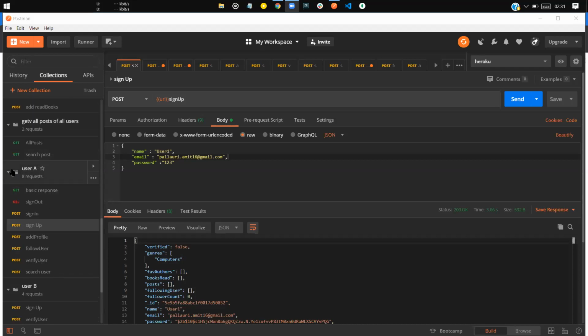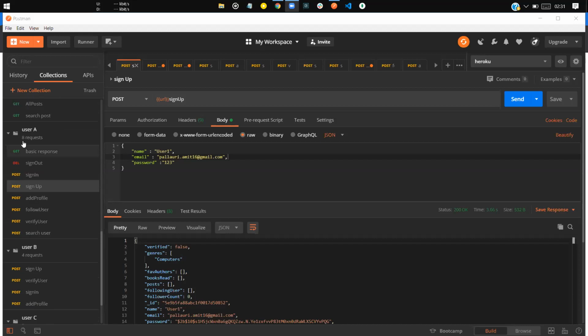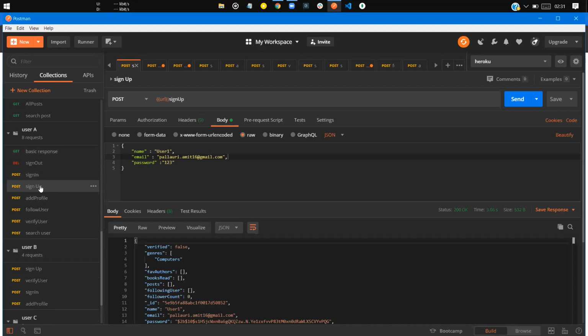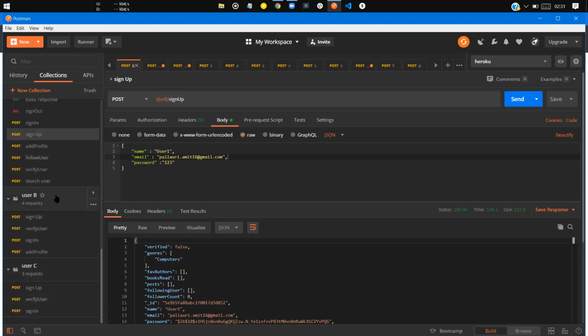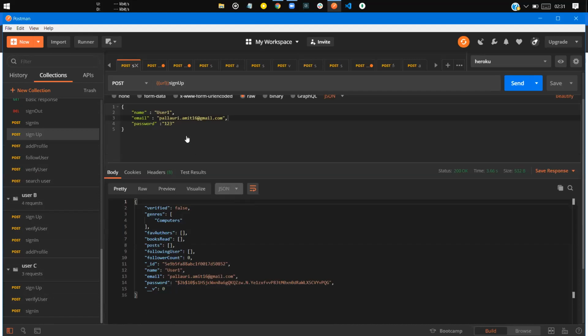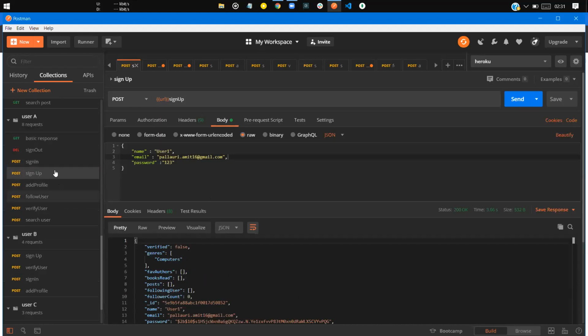Yeah, explaining the backend part, I'll first be going through the sign up process. The user has to sign up first. All right, so here I'll be taking 3 users so that I could show you all the features we have added. All right, so yeah, this is my mail ID. I'll be signing up first.